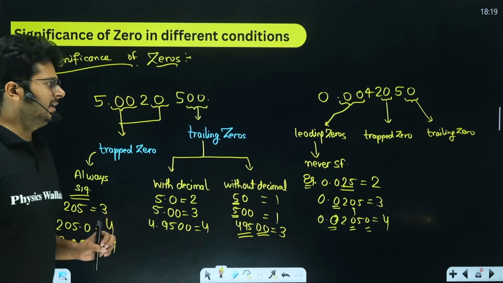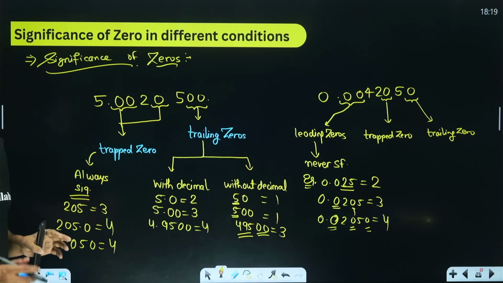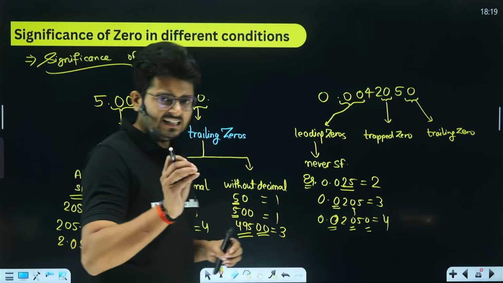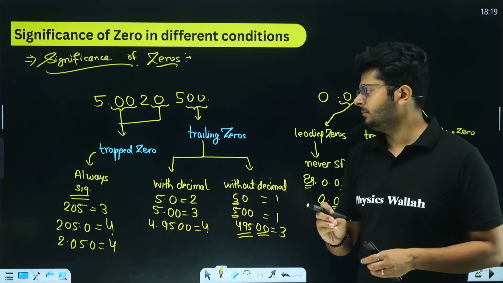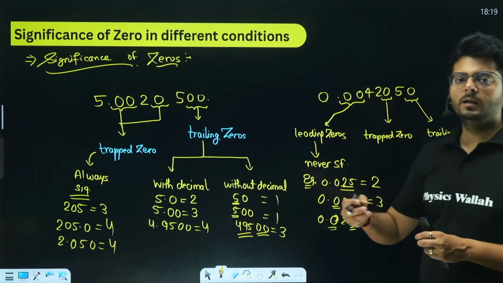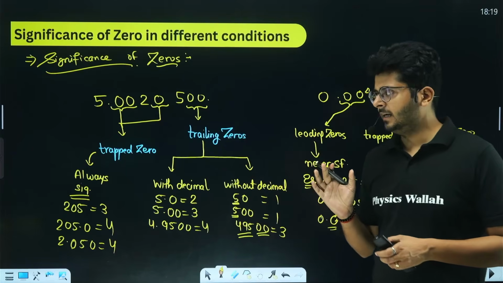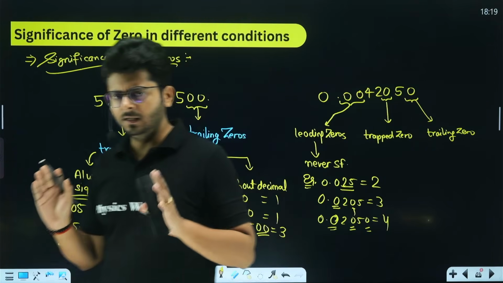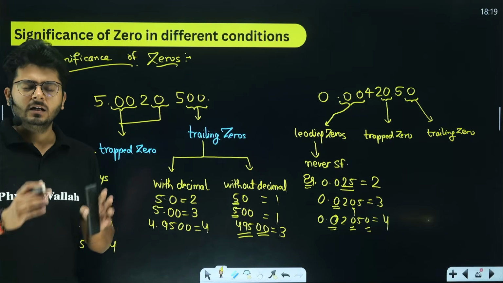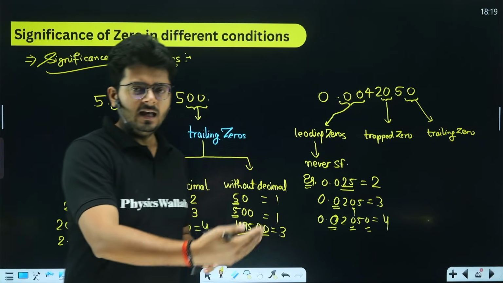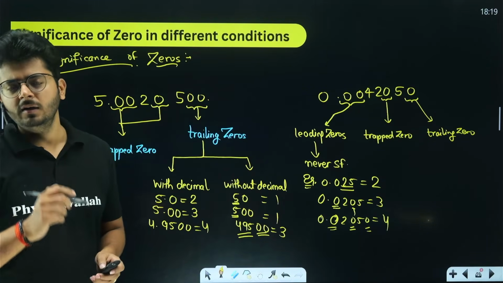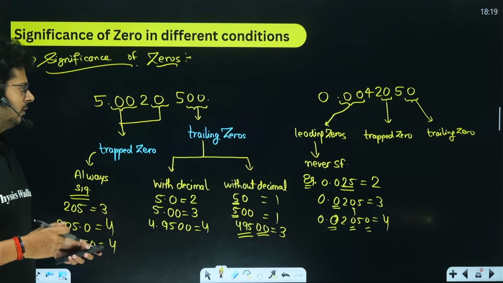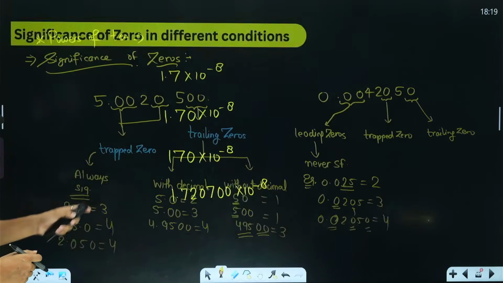So the idea is very clear. Once you know what kind of 0 you are dealing with, you can easily tell whether or not you will be counting that as a significant figure. So this is the entire idea. This is all the rule you need to keep in mind, considering when a number should be counted as significant and under which circumstances you will not be counting a number as significant. So for non-zero digits it is very clear, and for the zeros it is very clear.